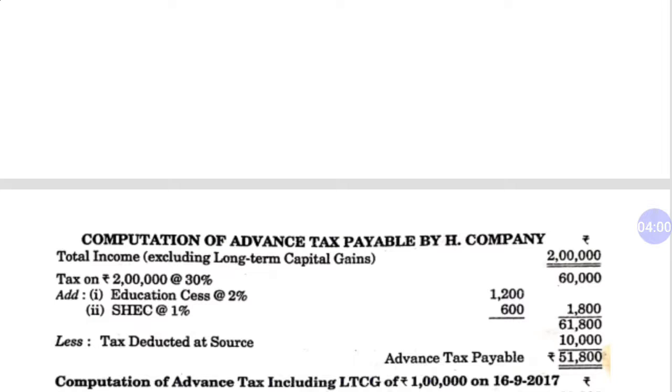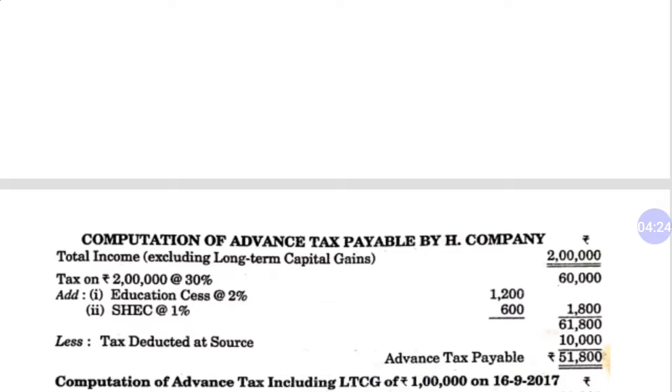So we are talking about the total income before this date. We are supposing that total income excluding long term capital gain is 2 lakh. As you know, we have to calculate tax on this 2 lakh at a flat rate of 30%. So tax on 2 lakh at 30% is 60,000, and you will have to charge 3% education cess.